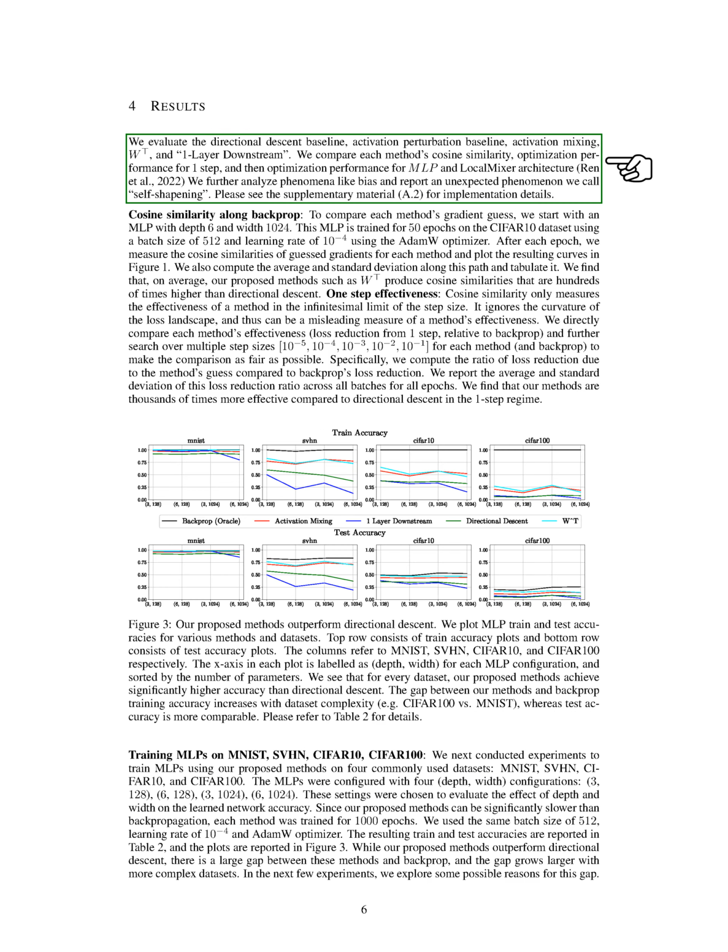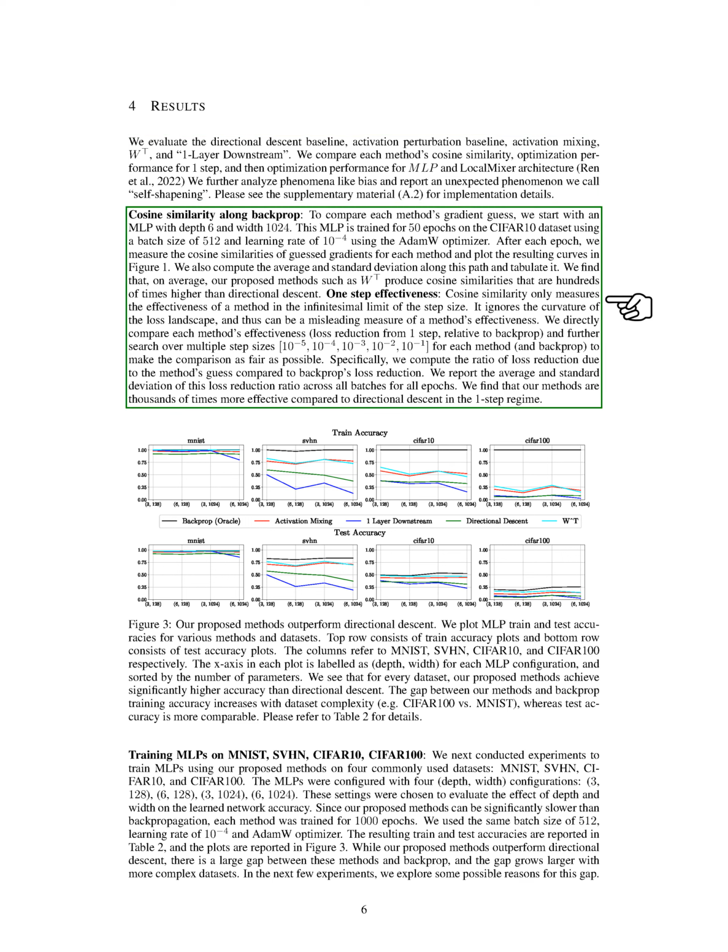We then evaluate these methods, comparing their cosine similarity, optimization performance for one step, and then optimization performance for multi-layer perceptron, MLP, and local mixer architecture. We also analyze phenomena like bias and report an unexpected phenomenon we call self-sharpening.